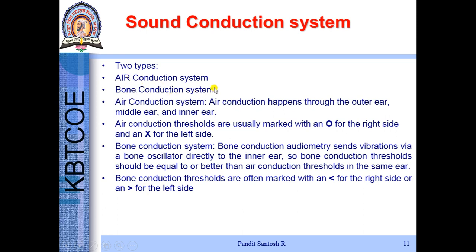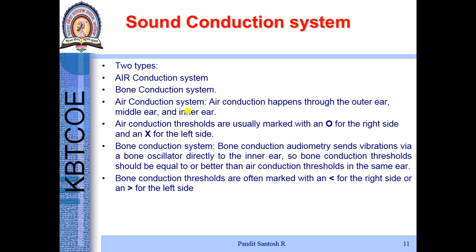Bone conduction is another type. Backside of the pinna, that is the outer ear, there is one bone vibrator. The sound travels through the bone vibrator directly to the inner ear, bypassing the middle ear. This is bone conduction. So this diagram clearly explains the concept of ear and bone conduction.